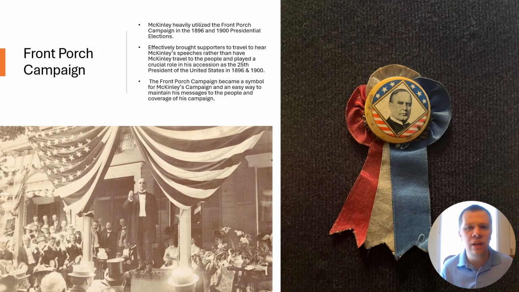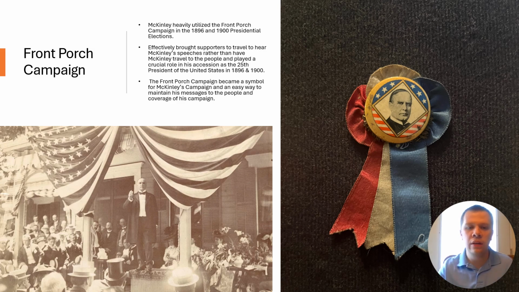And on top of that, one thing that's interesting to note is that William McKinley, as you can see down here, this is a photo of him on his front porch giving a speech, believed that the people should be able to listen to him, and that he was able from his words to convey to people what he actually meant. And it kind of tied to the sympathies of the people. And on top of that, when he practiced the Front Porch Campaign from his house, he believed that he could maintain his campaign much more stably than if he was to travel across the nation.